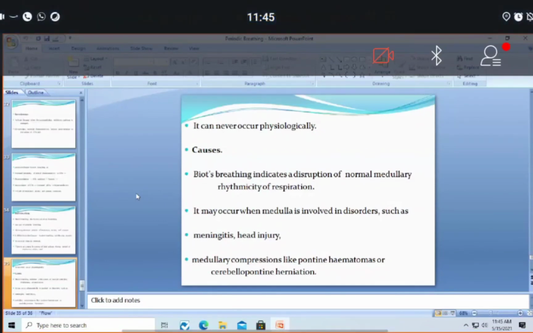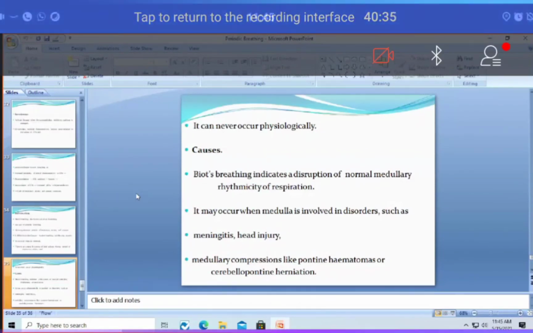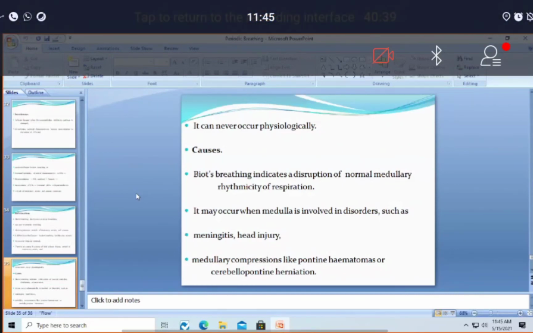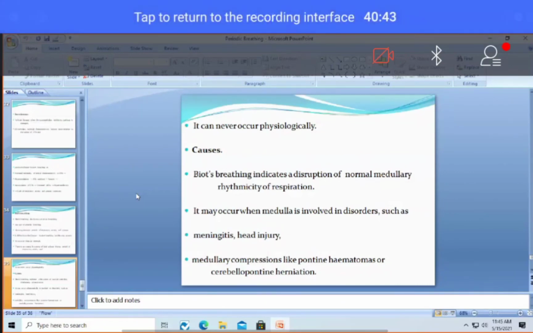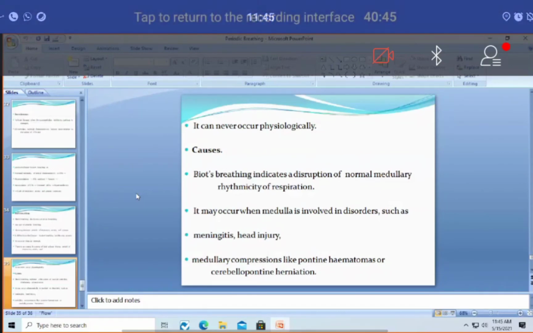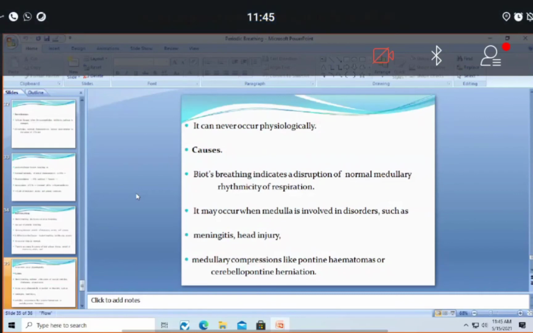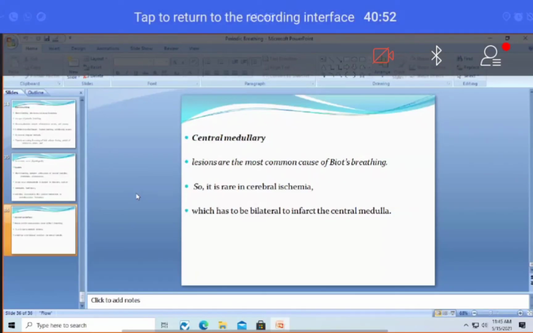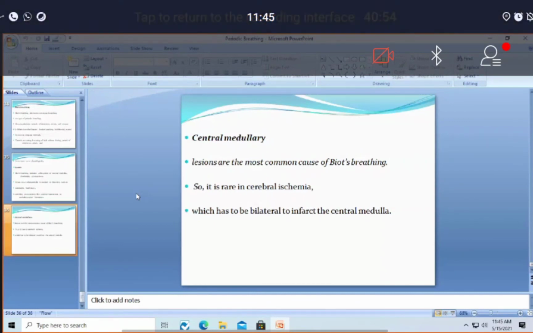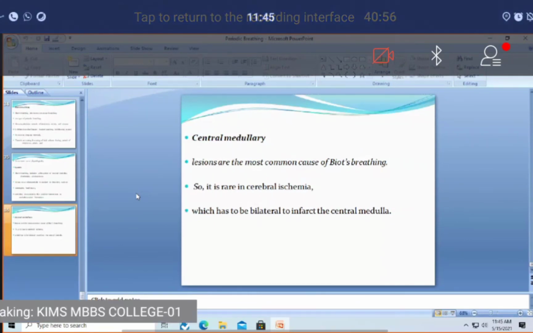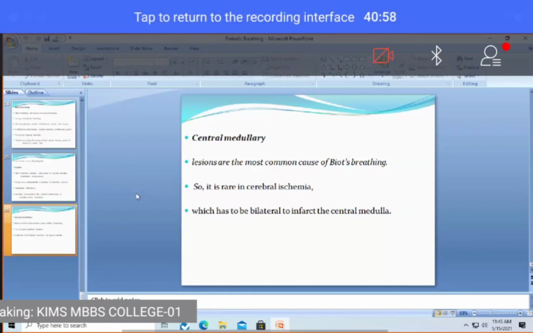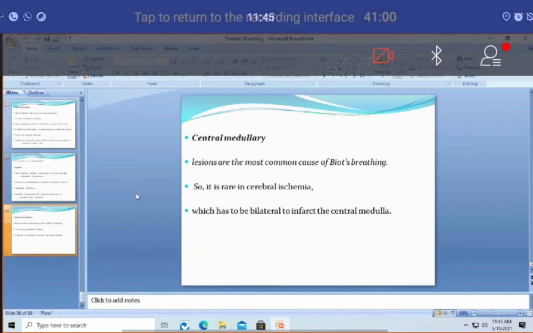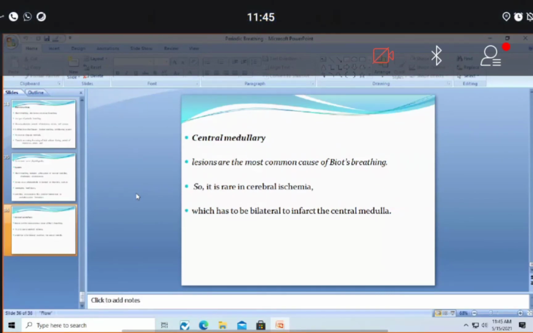That is when, in certain conditions with increased intracranial tension, the increased tension inside the brain squeezes the pons and cerebellum downward out of the cranial cavity. This is called herniation. Okay, and central medullary ischemia of the respiratory centers, that is the medullary part, can also cause Biot's respiration or Biot's breathing. Right. Okay, that is about periodic breathing.